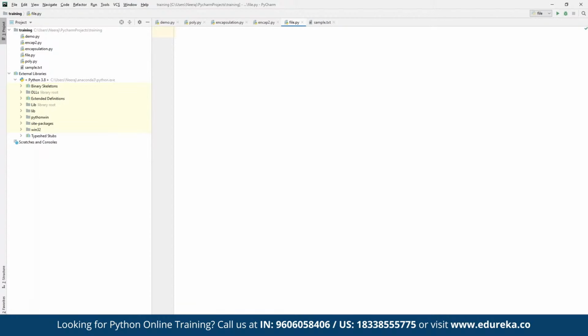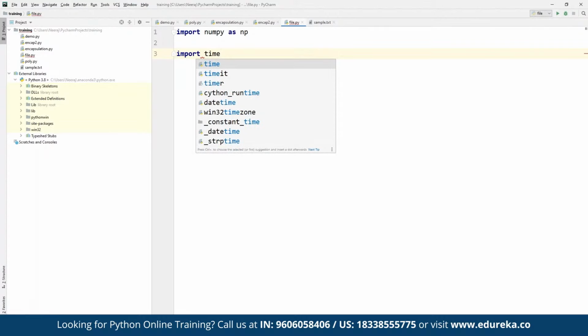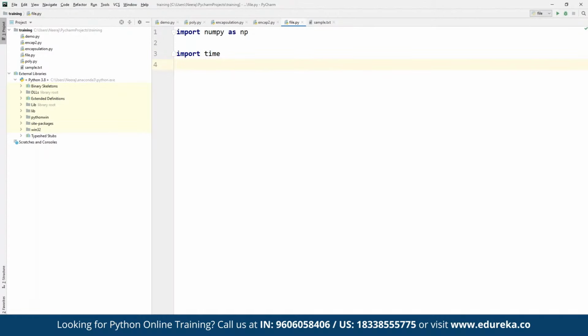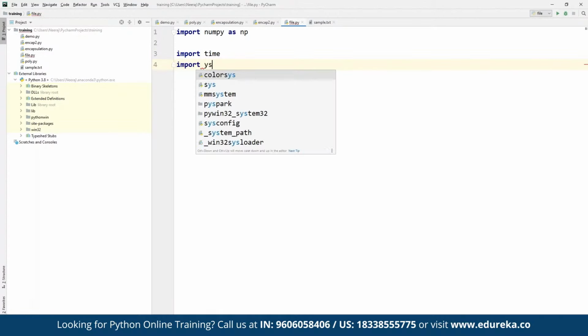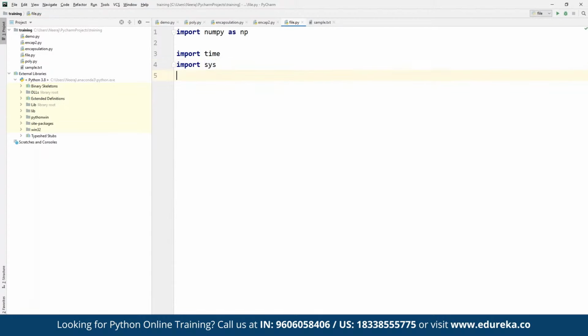Now, as a simple example, if we want to work on a list, we can first of all start by defining import numpy as np. We can abbreviate it any way we want. Suppose if you want to work with time, we can import time, again a library available in Python. If you want to import the system library, we can define sys. Suppose here we want to make use of a range of numbers. We can define s as a simple variable, and in here we can define by using a given range.